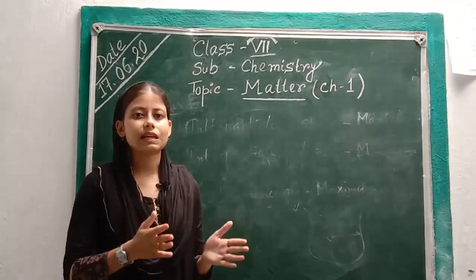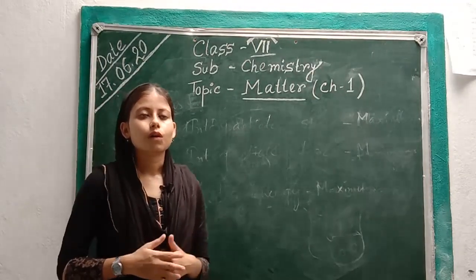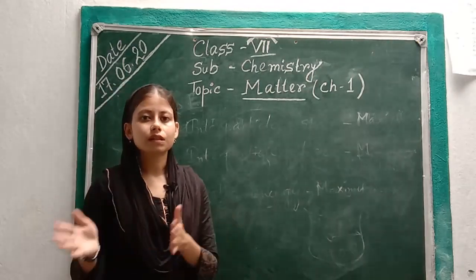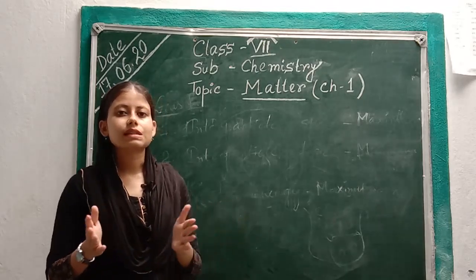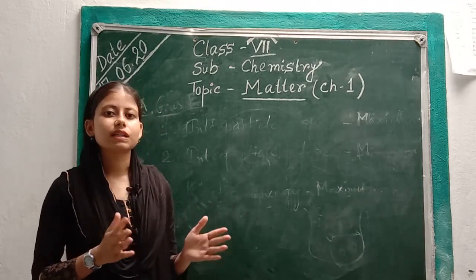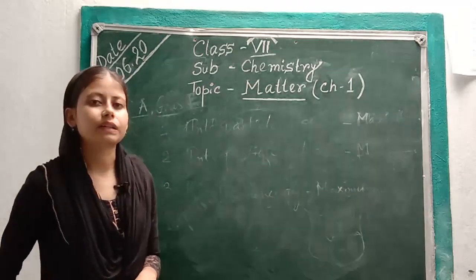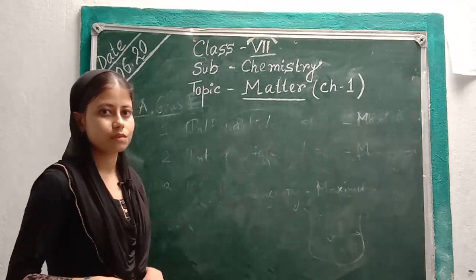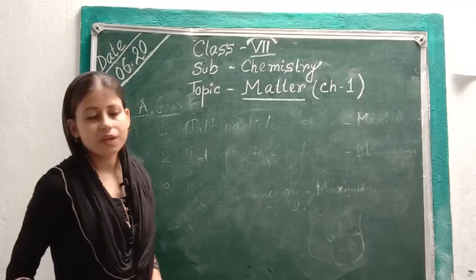We can change the state of matter by two processes or two ways. Number one is by changing the temperature, and the second is by changing the pressure. So now, how can we change the state of matter by changing the temperature? Here are some terms. The first term is melting.